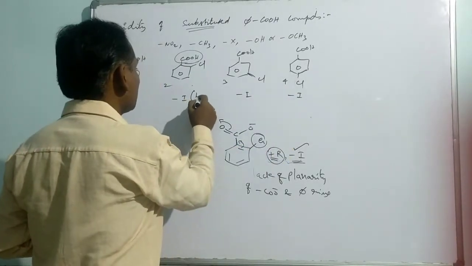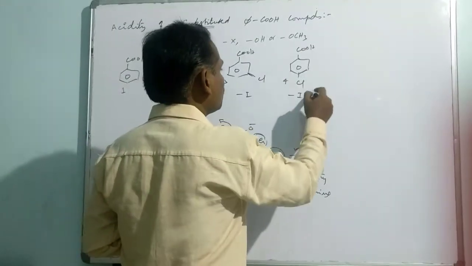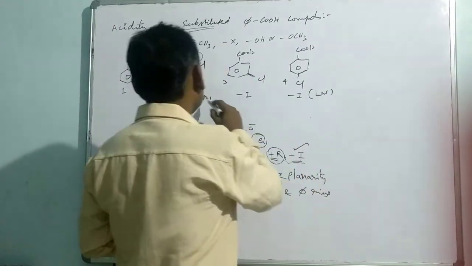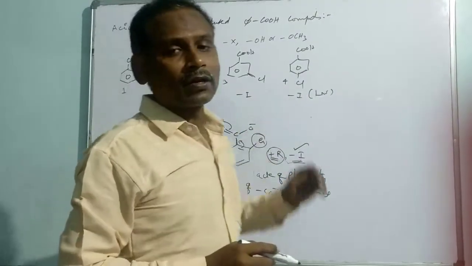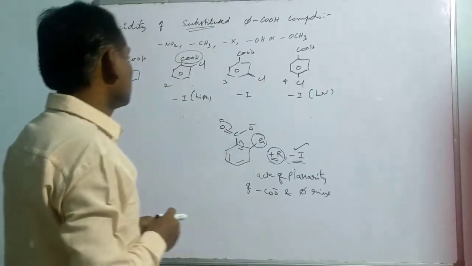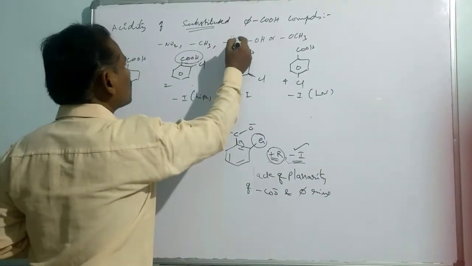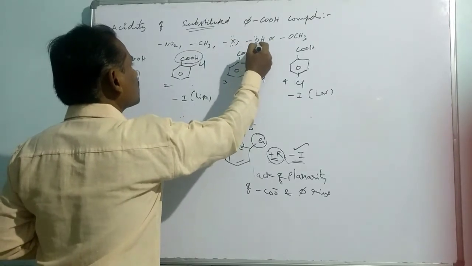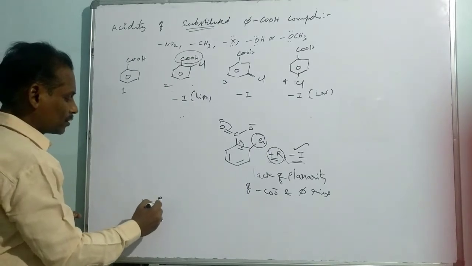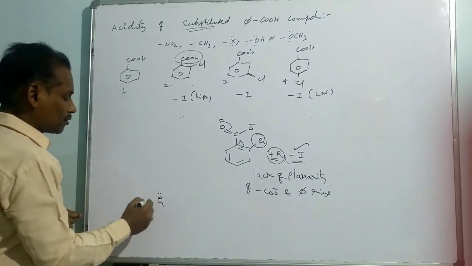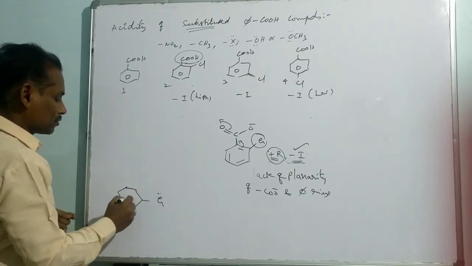It is high here because of very low distance, but with a high distance between the two groups it is low. So a high inductive effect is operated at the ortho substituted compound compared to the para substituted compound. And other than that, the halogen has non-bonded electrons. For example, the halogen or the hydroxy or methoxy groups have non-bonded electrons. So whenever a group has non-bonded electrons, what happens? It pumps the electron to the system through resonance.